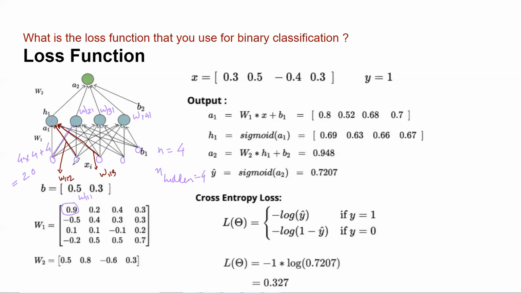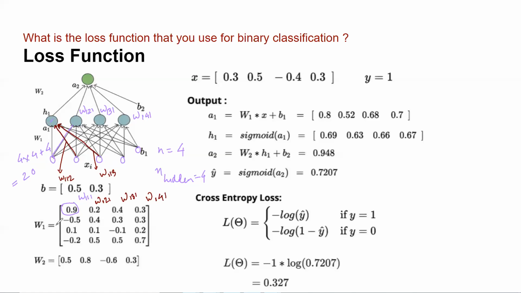I'm arranging the 16 W's in the form of a 4 cross 4 matrix, where this is my W111, this is my W121, W131, W141.